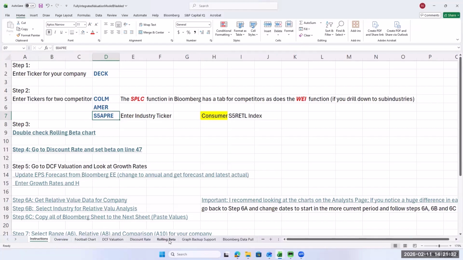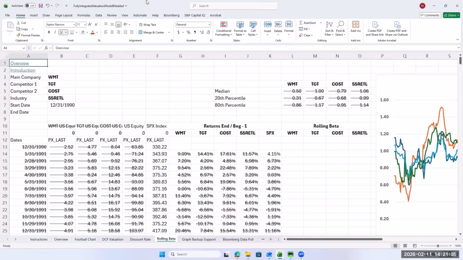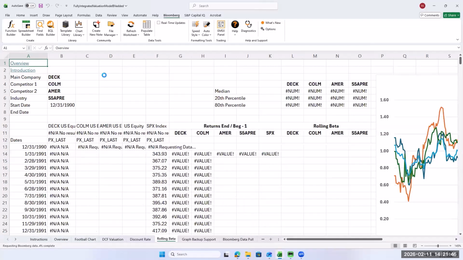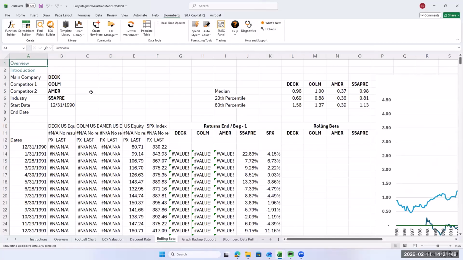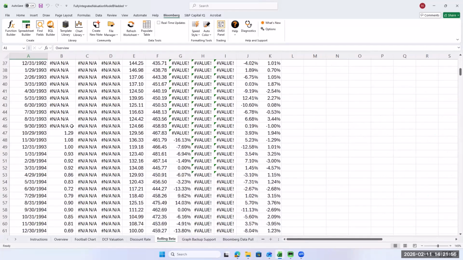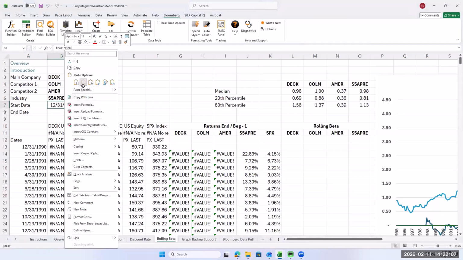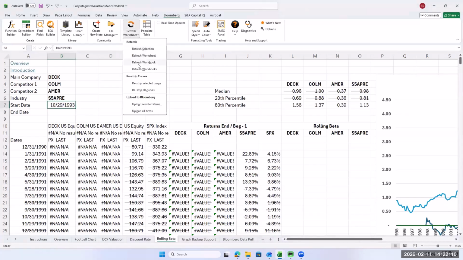All right, so the first thing I'm going to do is the beta. I'm going to go to the rolling beta. I'm going to have Bloomberg update. If you have a Bloomberg account, you want this file and you don't have it, email me and I can send it to you. So here we got the data loading in, but you can see their data doesn't start until way back here. So we'll load this one, 10/29/93, where it started. And that will update the data.